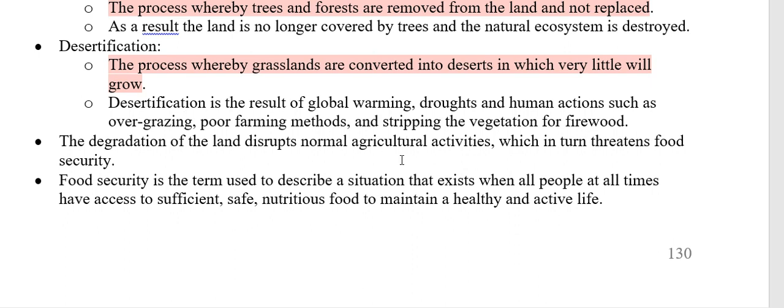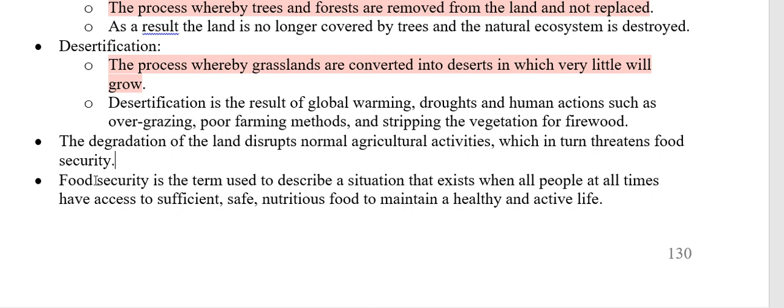Now, the degradation of the land obviously disrupts normal agricultural activities. So when the soil dies like this, okay, we said desertification, it means that very little is going to grow in that soil. The soil is basically dead, whether it's erosion, whether it's desertification. When that soil dies, obviously no normal agricultural activities can continue in the soil. We can't plant grass for the animals to graze on. We can't plant crops. Nothing is going to grow in that soil. And that obviously threatens our food security. Okay, if we have less land available for agricultural activities, that means that we are able to produce less food. All right, and that threatens the country's food security.